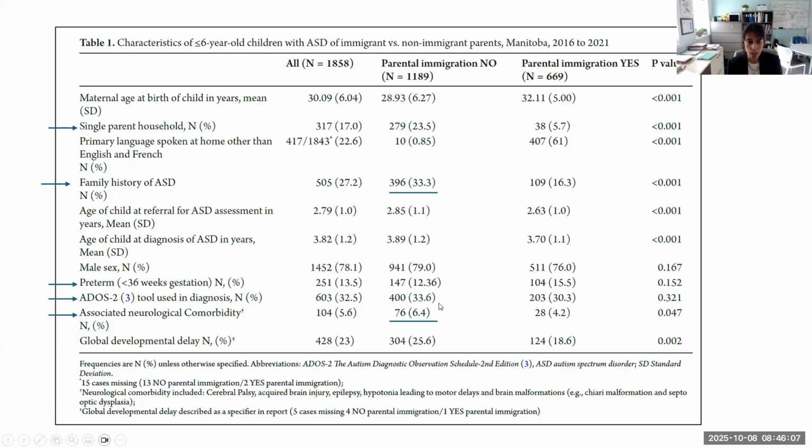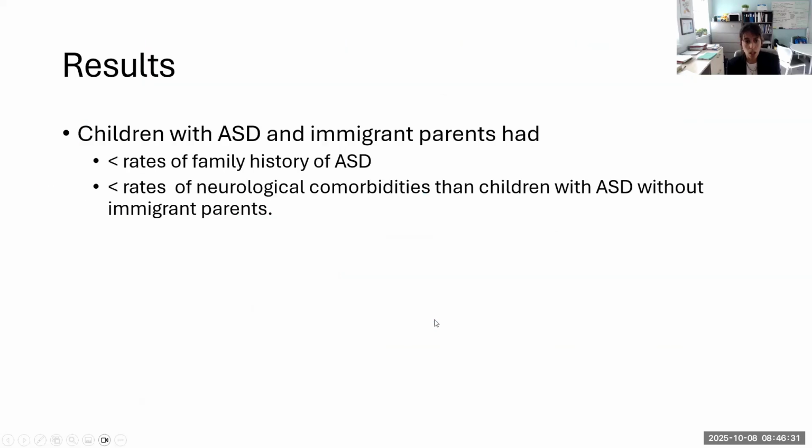We also were interested in understanding, did we use ADOS in the same amount of children in both groups? And there was no statistical difference, meaning that ADOS was used similarly in both groups. And then we looked at associated neurological comorbidity, and we found that in general, those coming from the non-parental immigration had higher rates of associated neurological comorbidity.